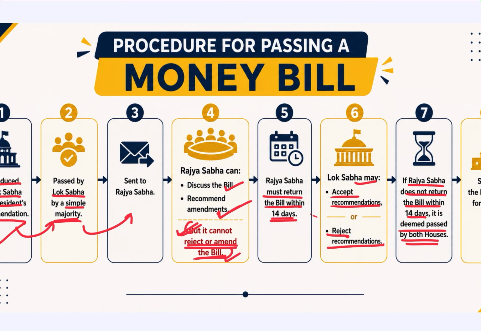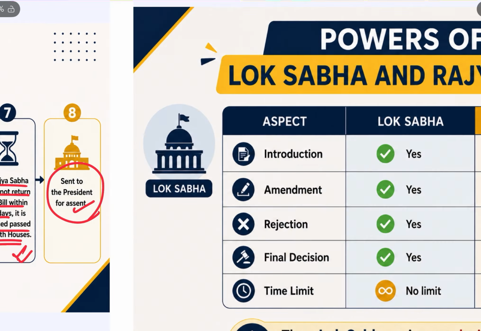So let's quickly revise the procedure. It is introduced in Lok Sabha with President's recommendation, where it is passed by simple majority, then it is sent to Rajya Sabha. Rajya Sabha here generally discusses the bill, it can recommend certain type of amendments, and it must return the bill within 14 days. Now it is upon Lok Sabha to accept or reject these recommendations, and if the Rajya Sabha does not return the bill within 14 days, then it is deemed to be passed by both the houses, and it is sent to the President for assent.